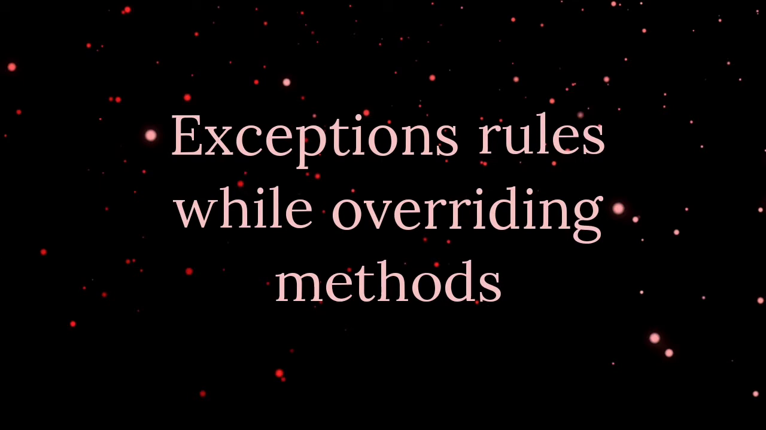The next question was exception rules while overriding a method. While overriding a method, there are two scenarios. If the parent class method throws an exception, then the child class overriding method should also throw an exception. And if the parent class method is not throwing any exception, but you want to throw an exception in your child class overriding method, you can only declare an unchecked exception, not a checked exception. So these are the rules.